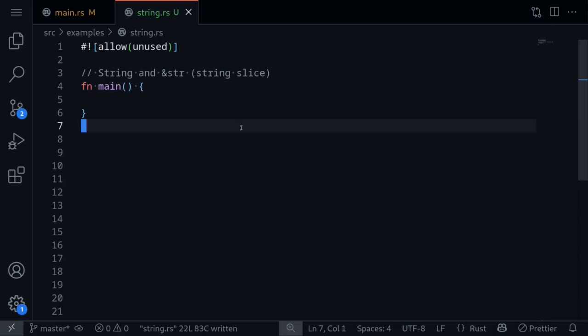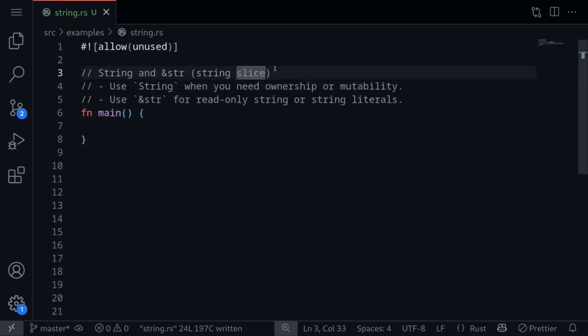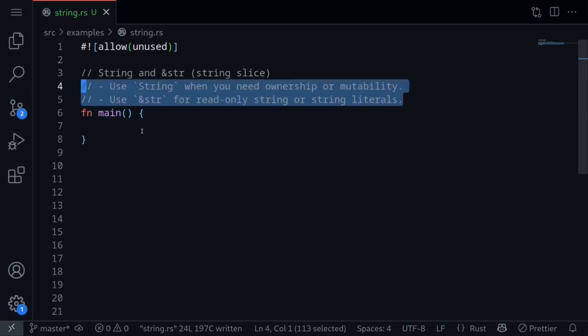The 2 most common data types that represent a string are String with a capital S and a string slice. So when would you use one over the other? You will use String with a capital S when you need ownership or when you need to modify the string. When you need a string for read-only purposes, or when you hard code a string, then you will use a string slice. What does all this mean? Let's look at some examples.